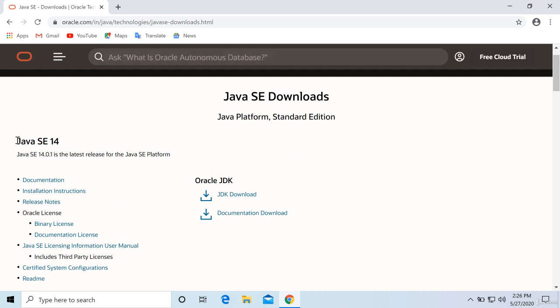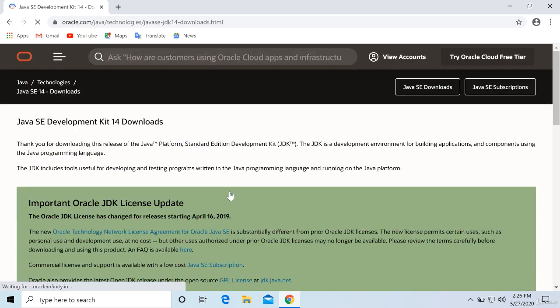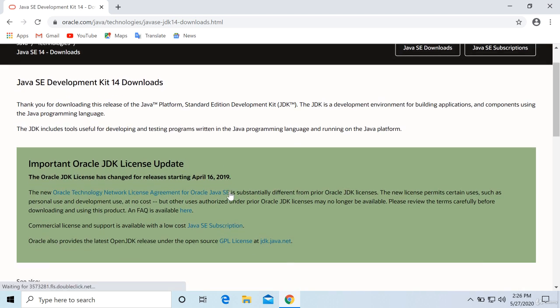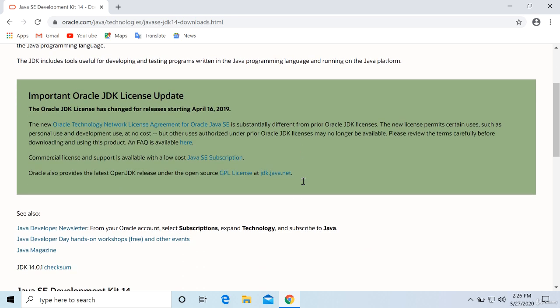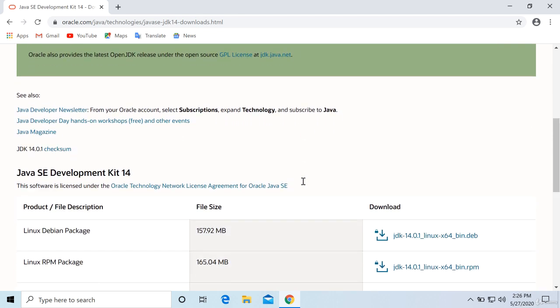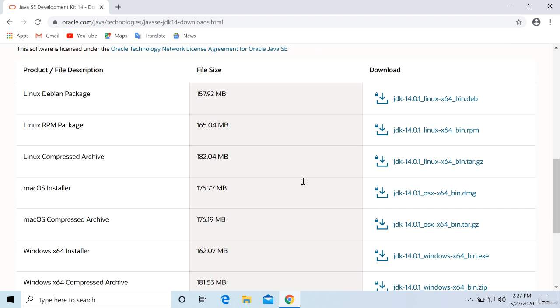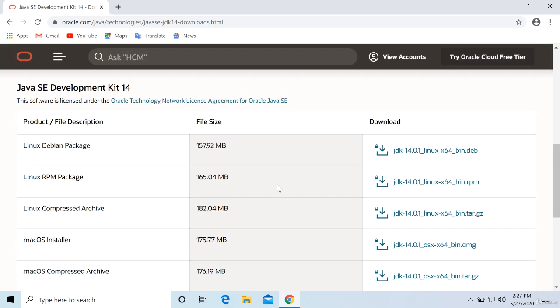So download Java Standard Edition, that is 14. So click on this link, JDK download. Now here you can read all these things. That is important, Oracle JDK license update. You can read all these things, so you'll know detail about the license. All right. Now here we have the links available for downloading JDK SE Standard Edition 14.